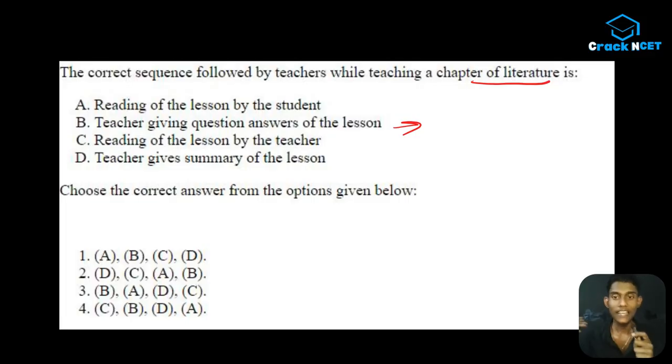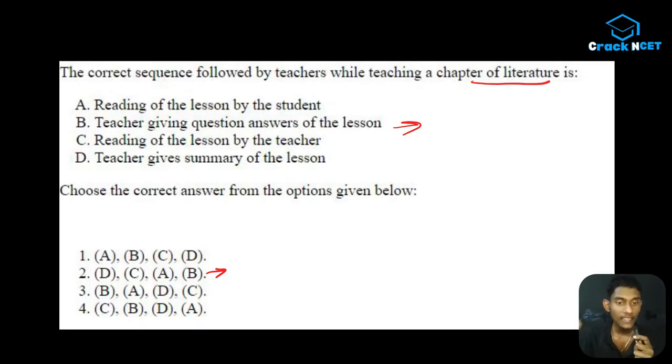ठीक है, but in this question you don't have to think like that. Why? Because as I told before, we are looking for an ideal answer, and what we have to choose is the best possible option. So this should go in the last position. So कितना ऑप्शन है उसमें बी लास्ट पोजीशन में आ रहा है? सिर्फ एक ही है, only option number 2. So let's check the other options and make sure that we are following the correct order.